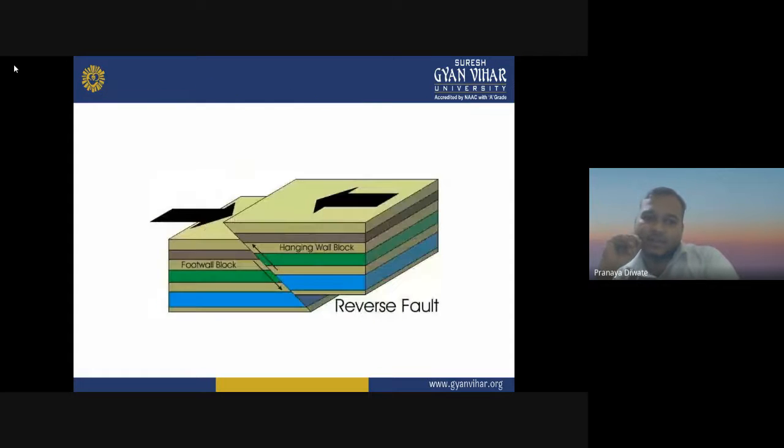Whereas in a reverse fault, what happens? Your hanging wall goes up relative to the foot wall. So what is the major difference between these two? The major difference between these two is pressure, from which side the compressional and the tensional pressure is applied.